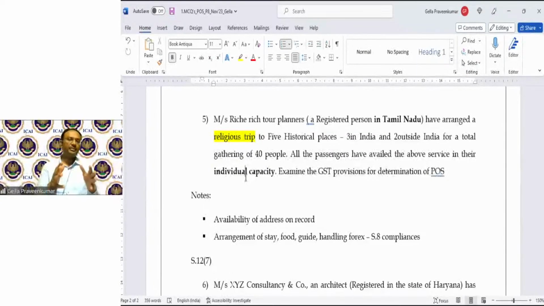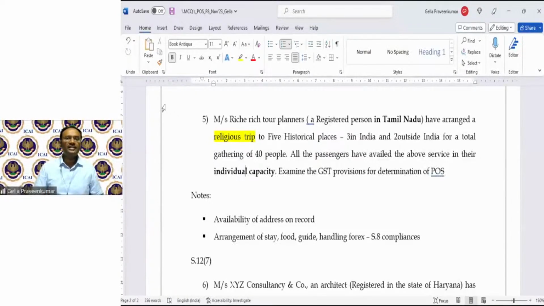It's a trip which is called a composite supply, where food is provided, accommodation is provided, forex is handled, and a guide is arranged. All this together, I call an event. So accordingly, the answer will be the provisions of section 12, subsection 7.